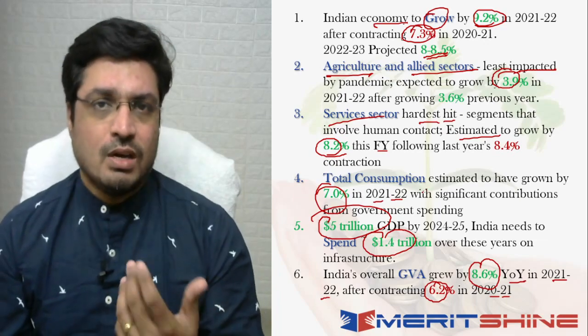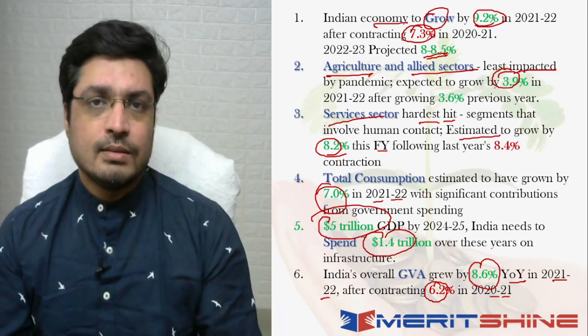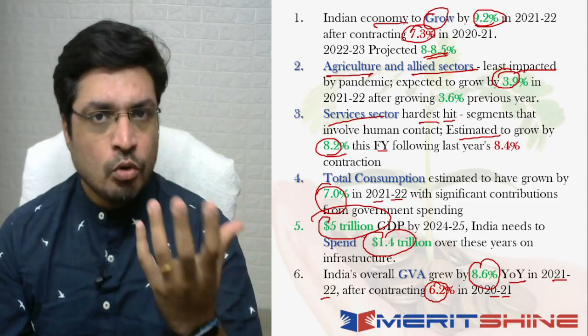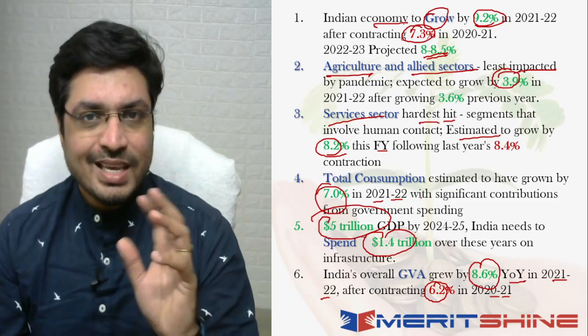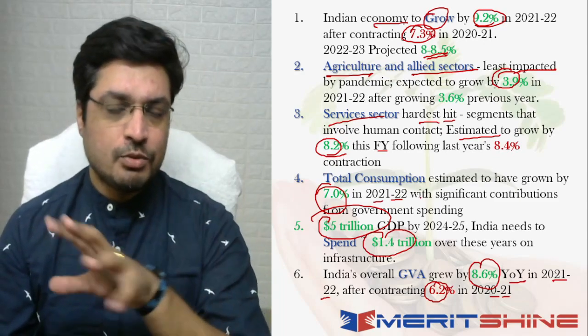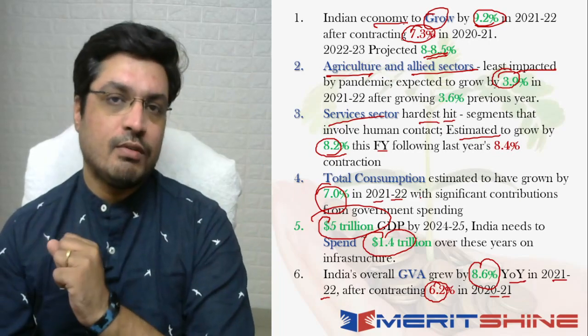So the question that comes in now is, what is this gross value added, right? So gross value added की जब हम बात करते हैं, it basically refers to the total value of the output minus any intermediate consumption, which means that final output आने से पहले अगर बीच में कुछ consumption हुआ है, that gets removed from that value, right?